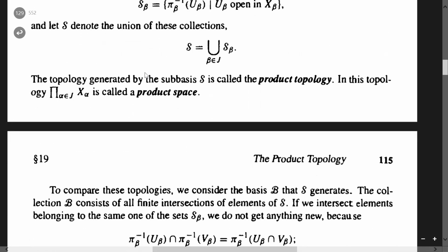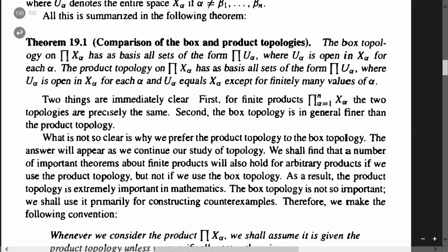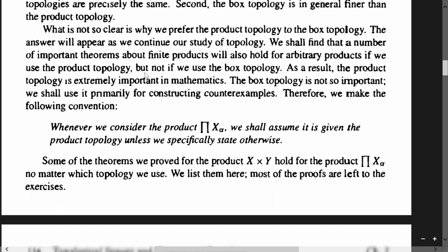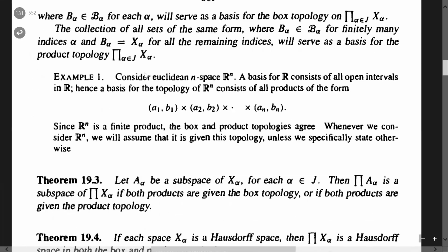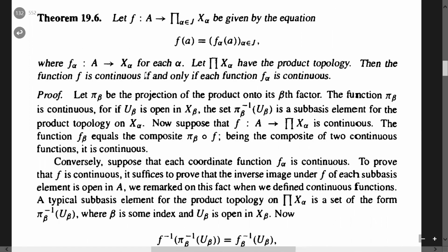So you will find, then this one is very important: comparison of the box and product topologies. Here in the box topology you will find several exceptions. I will explain the basic difference between box and product topology in terms of their basis, जो basic difference है. लेकिन अब देखो ये यहाँ पे जनरलाइज कर दिया गया